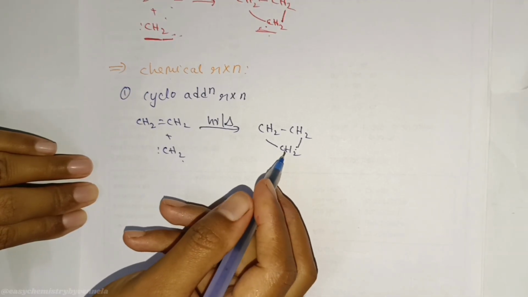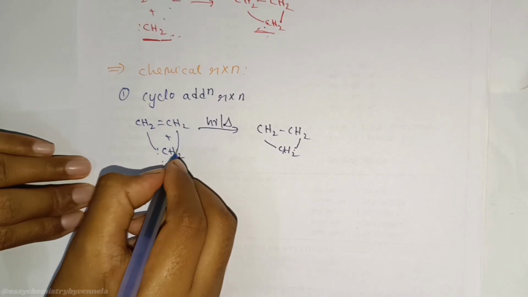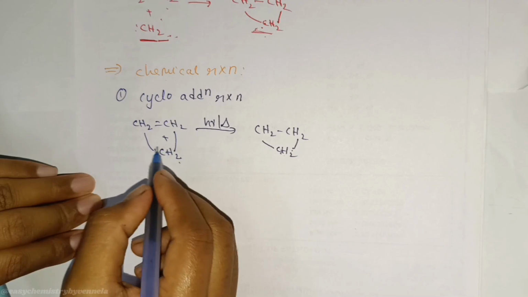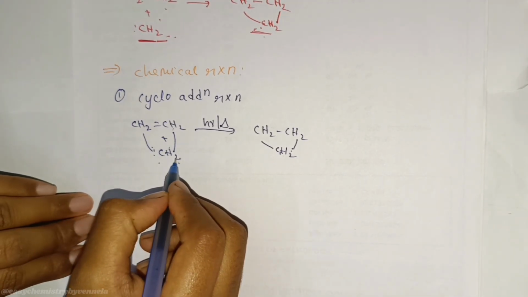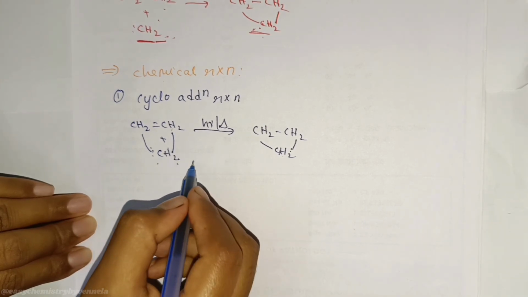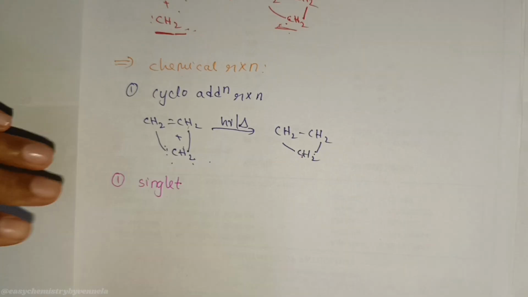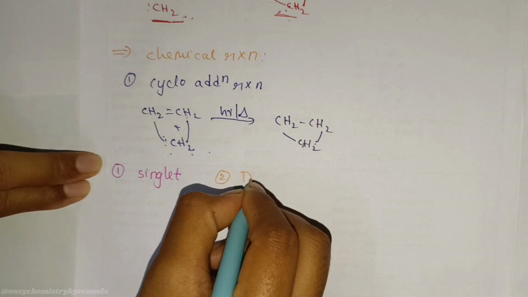Carbene will add across double bond. Both bonds formed simultaneously. Difference based on types: one is singlet, another one is triplet.